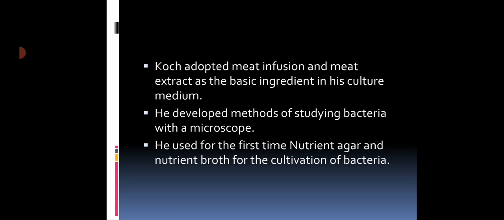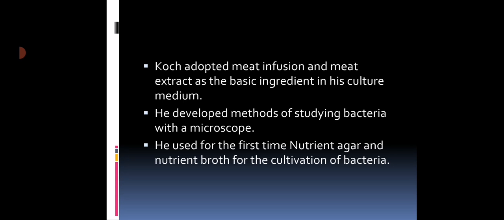So if we are using meat extract, beef extract in the medium, there will be a good source, the best source, you can say, for the growth of bacteria. Such a discovery was made by Robert Koch. For the first time, he used meat extract in the culture medium.